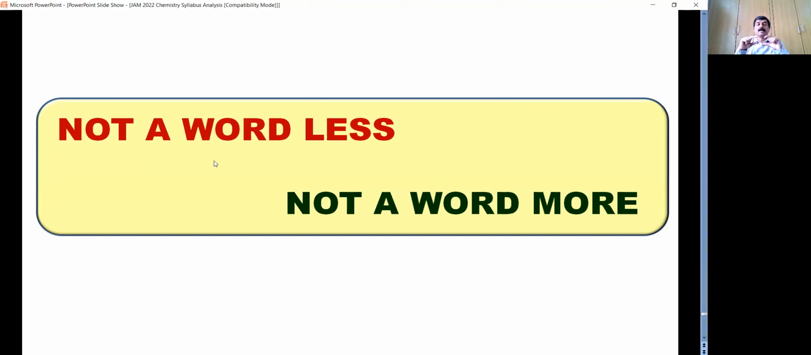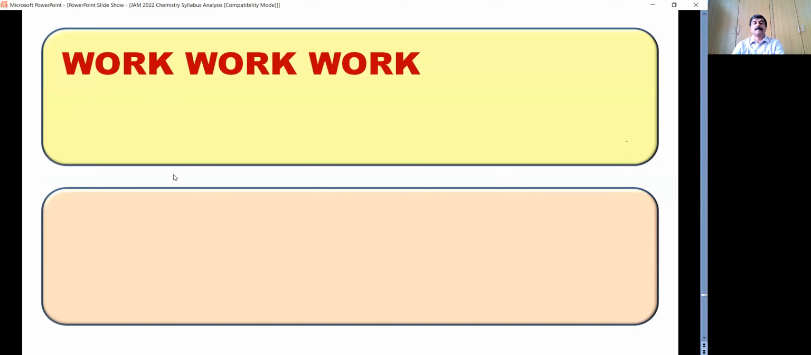And don't go by whatever topics you are going to study, put maximum effort in the initial stage. If they are very difficult, leave them for the later stage. Start with the comfortable topics, then slowly increase the complexity. So don't read anything that is not required. Don't leave anything that is required. That is, not a word less, not a word more. This should be your preparation strategy.